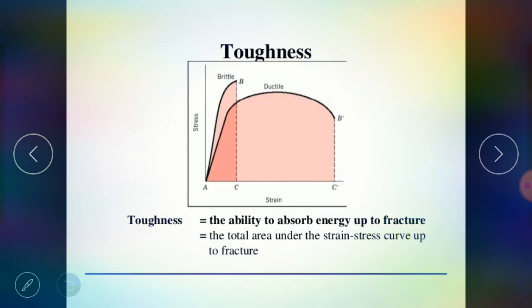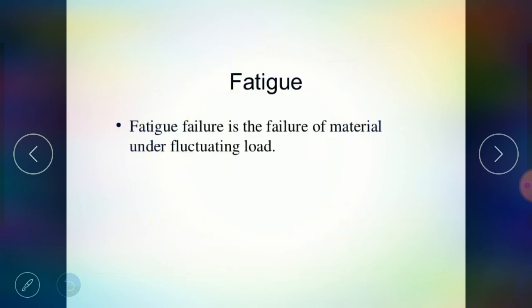Then the next point is toughness. Now toughness is nothing but the ability of material. Toughness is very much different as compared to hardness. So what is toughness? Toughness is nothing but the ability of material to absorb energy up to the fracture. So how much energy can be absorbed by that metal before its fracture? That is nothing but the toughness of the material.